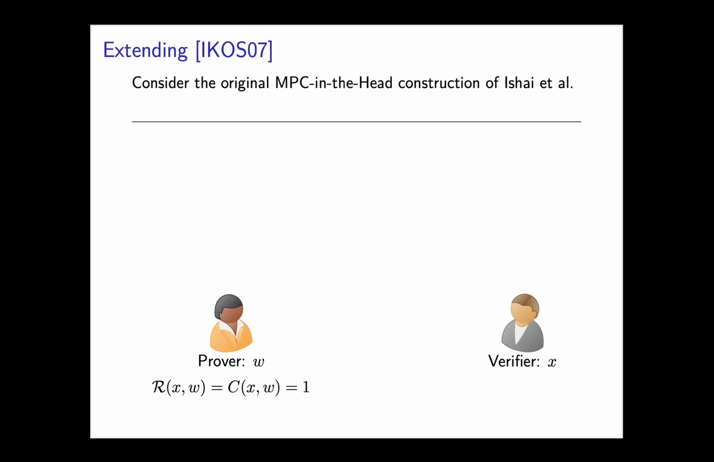We begin by revisiting the original MPC-in-the-head construction of Ishai et al. The overall idea is to construct a zero-knowledge protocol using a larger-scale MPC protocol. The prover holds all information required to verify the validity of the input statement. The idea is to let the prover locally generate and commit to a multi-party verification process, and let the verifier check the validity of this process by opening some of the virtual parties' views.